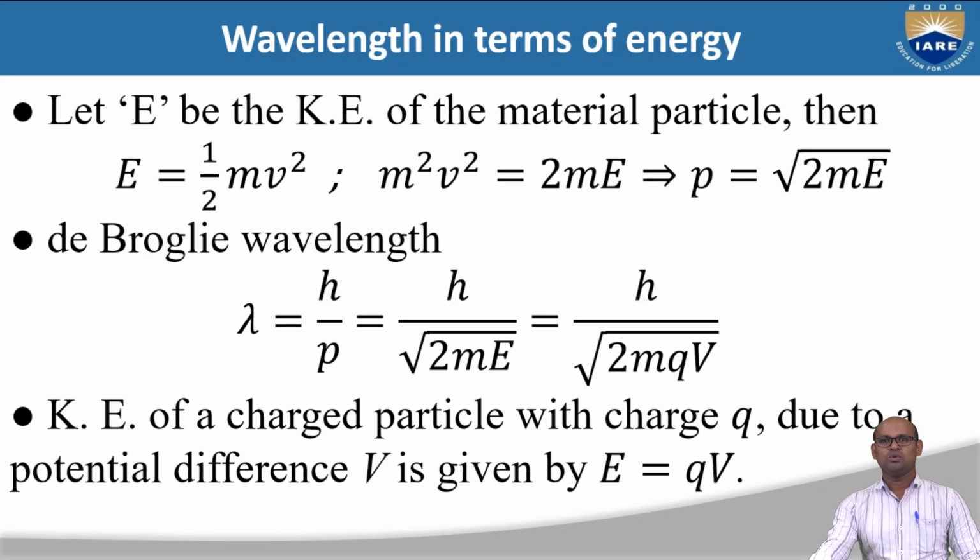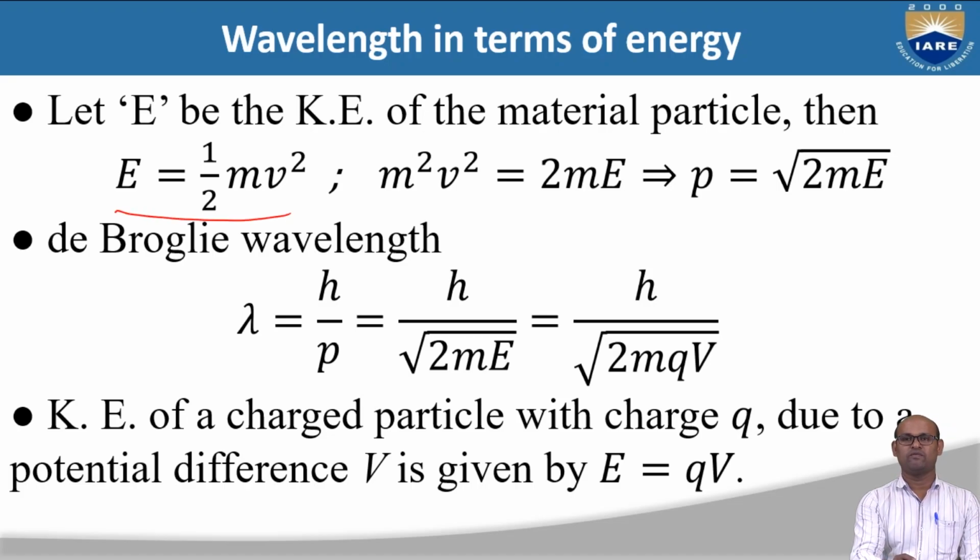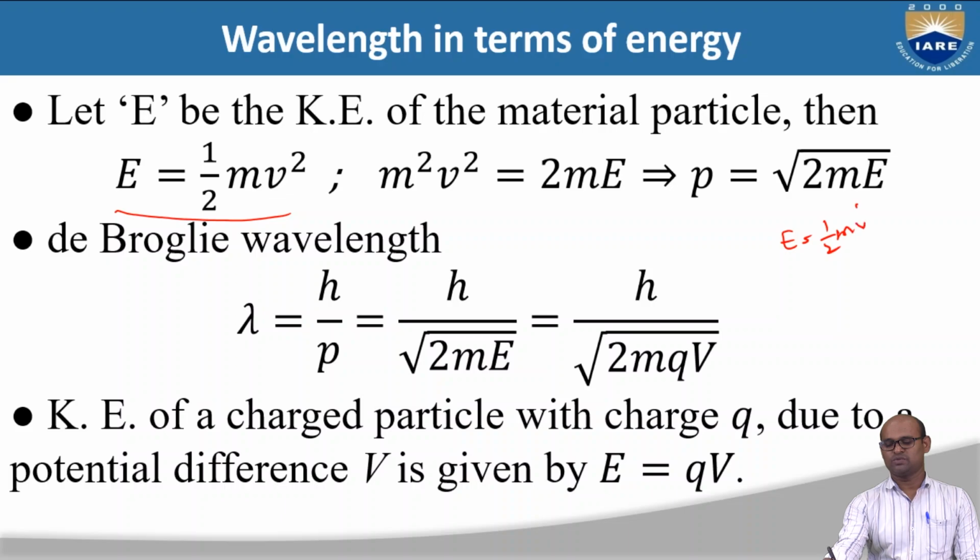Okay. So we can write down this de Broglie wavelength lambda in terms of kinetic energy also. We already know that the kinetic energy of a particle is given by half mv square, where v is the velocity and m is the mass. Right. So suppose I have E is equal to half m into v square. I am going to multiply by m on both sides.